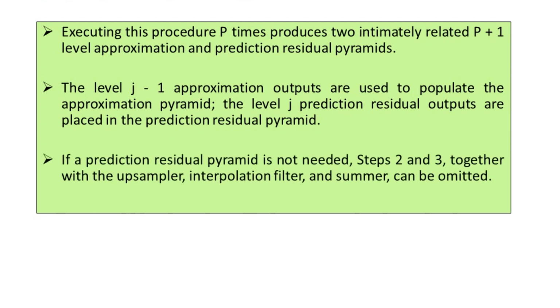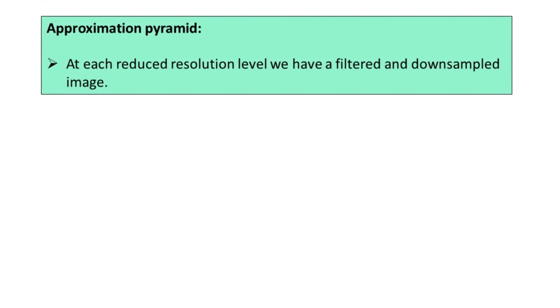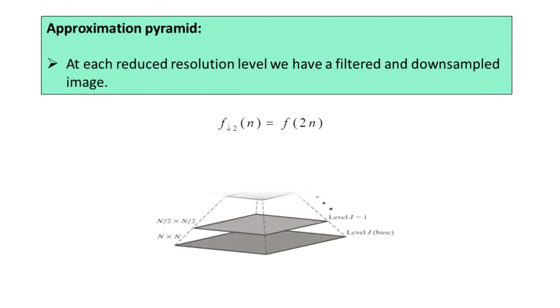Now let us have a summary of what exactly the approximation pyramid is. In the approximation pyramid, at each reduced resolution level we have a filtered and downsampled image. The downsampling is represented by f with a downward arrow with the factor 2, as shown. So f is a function of n that can be represented as f of 2n. This is the prototype of the approximation pyramid.